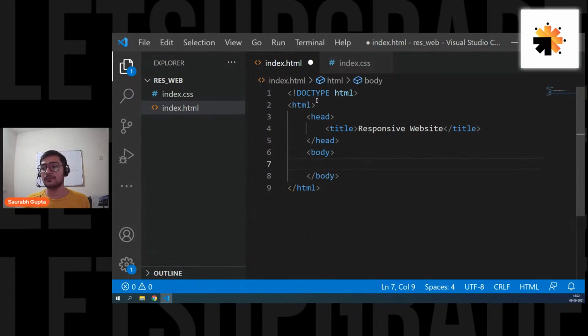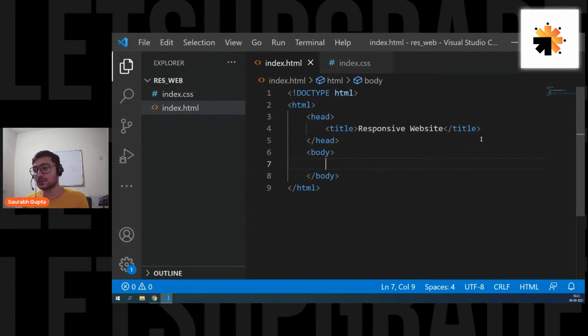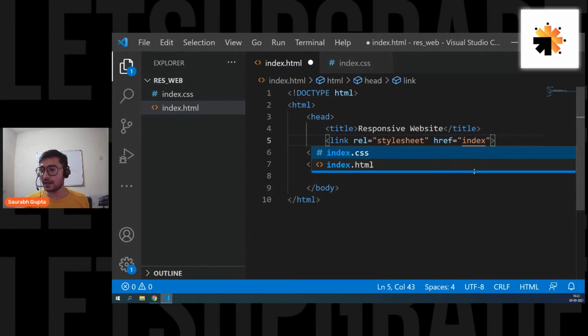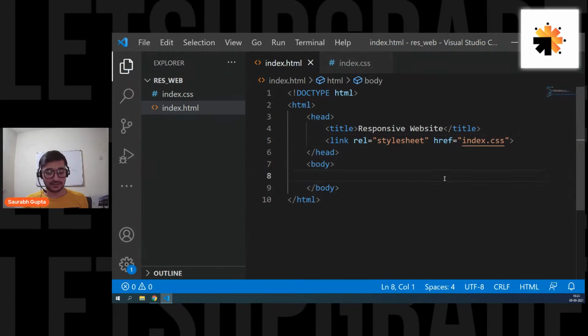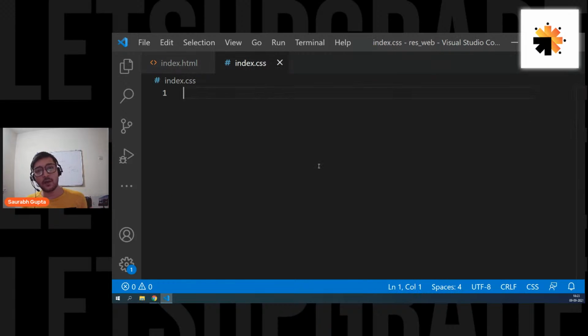Now, one more important thing: we have to link our CSS with the HTML, otherwise we won't be able to do the CSS. So we have to link our CSS page with the HTML page so that they can work together. To link it, simply use a link tag, with rel stylesheet, and href, the file name or file path. In this case, index.css. That is it. Now our basic HTML boilerplate code is ready, linked to the CSS, and we have the CSS file as well. So now we can start coding.